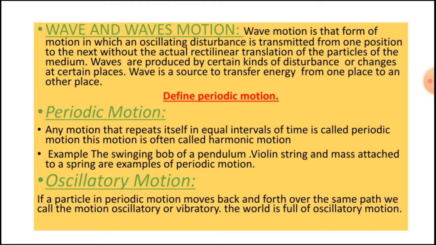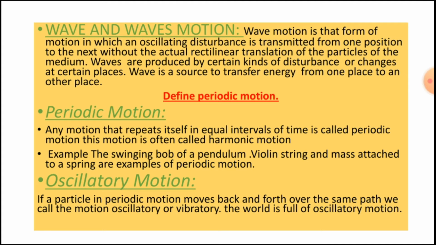Wave motion is that form of motion in which an oscillating disturbance is transmitted from one position to another position without the actual rectilinear translation of the particles of a medium. Waves are produced by certain kinds of disturbance or changes at certain places. Wave is a source of transference of energy.